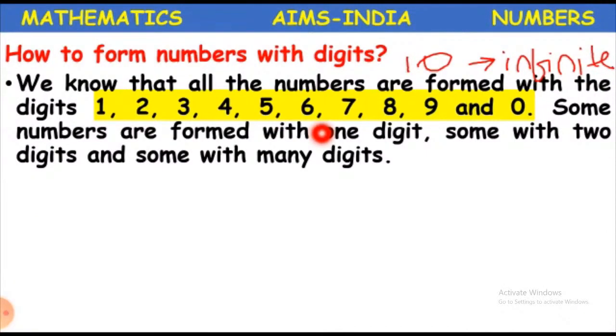Some numbers are formed with only one digit, some with two digits and some with many digits. What we are saying here is that some numbers have only one digit, some have two, some have three and some can have more than three.